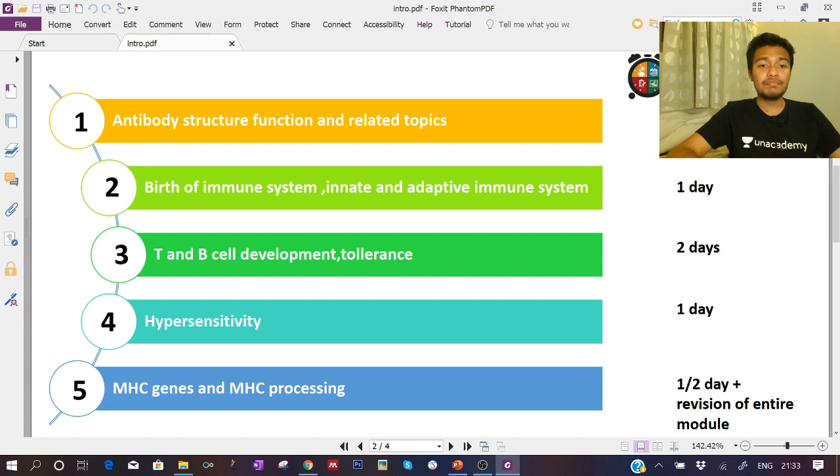Then there is an important concept known as hypersensitivity reactions. Hypersensitivity reactions are of 4 kinds, type 1 to type 4, and they frequently ask questions from them. And then comes MHC genes and MHC processing. These are the broad headings of the topics which are so important for IIT JAM. But for any exam you're going to sit, all of these concepts are important.